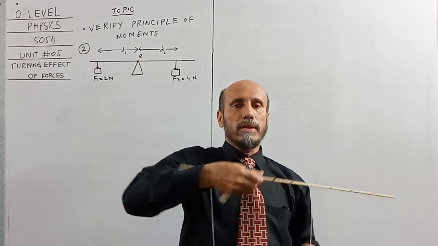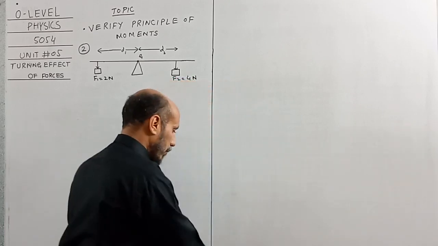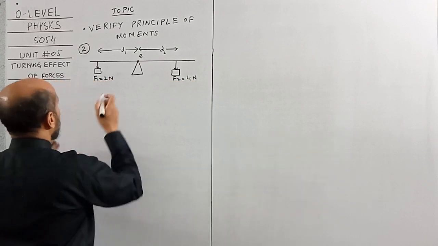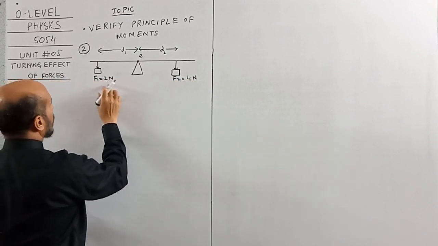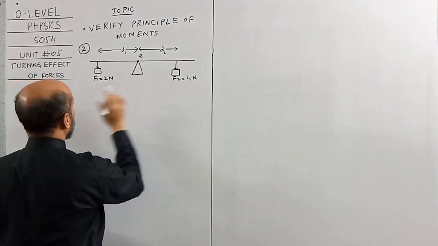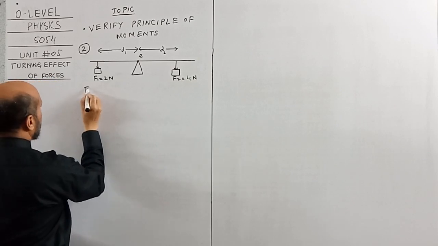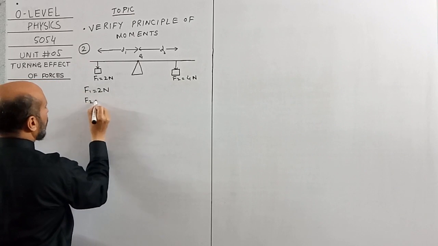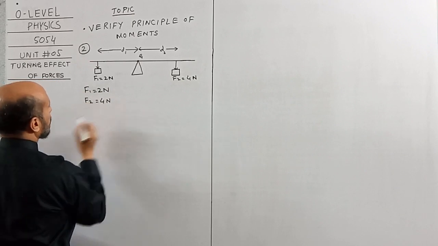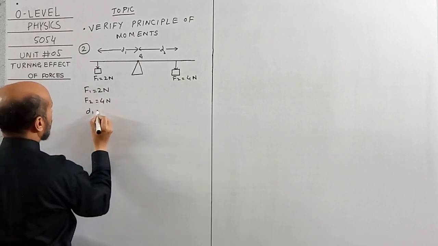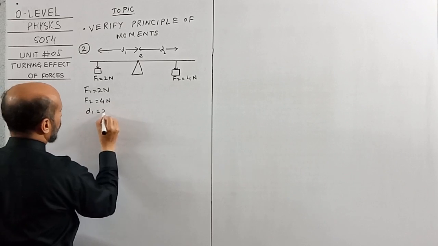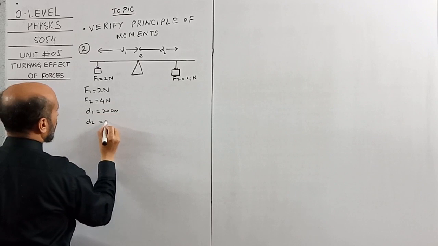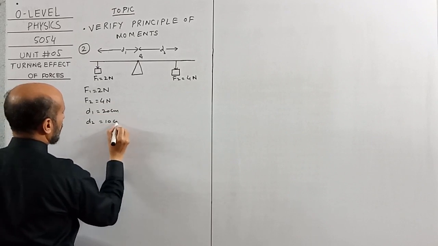So now we will apply the values over here and calculate or verify the principle of moments. Okay, so F1 2 Newton, F2 4 Newton, D1 20 centimeter, D2 10 centimeter.